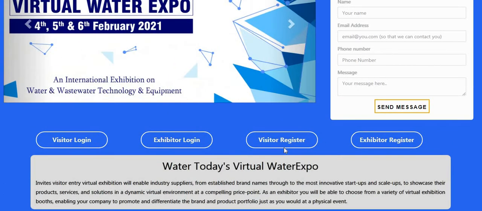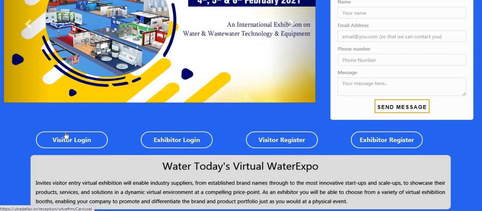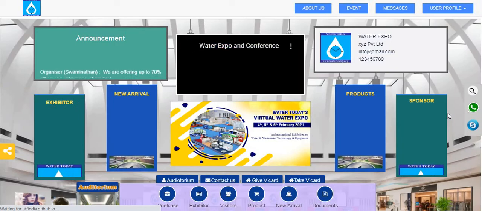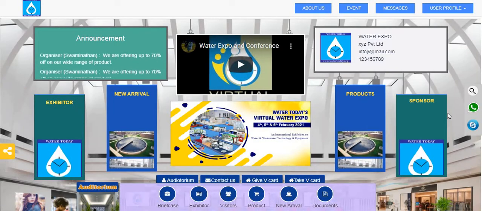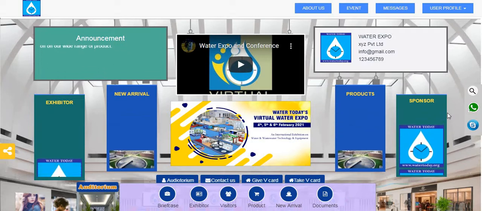In order to visit this exhibition, you just need to click on visitor register. Once you click, you fill in a very small form and your login credentials will get generated. You can use the same credentials by clicking on visitor login, entering your user ID and password, and clicking on sign in. The moment you sign in, you will land on the page called the lobby of this exhibition.